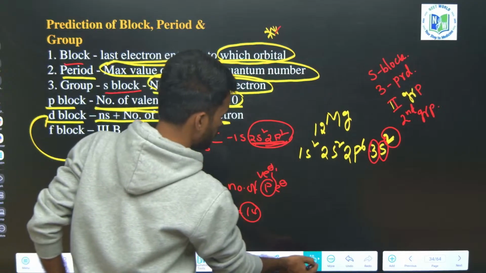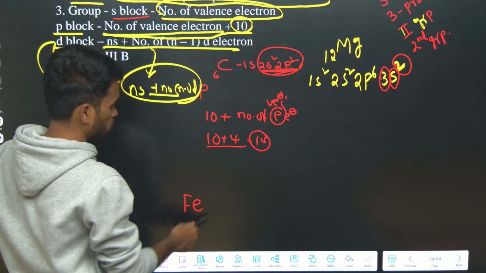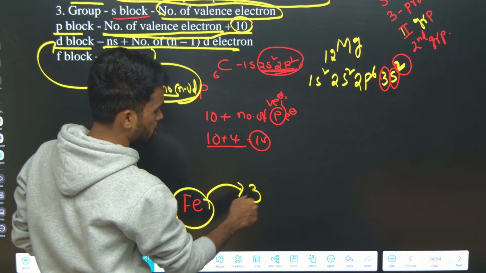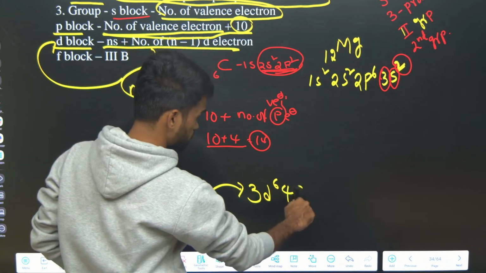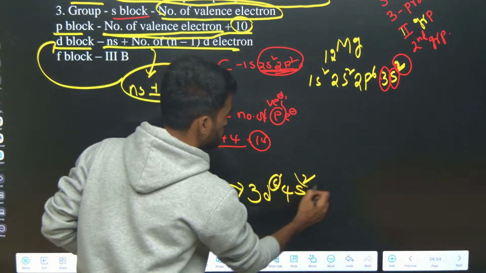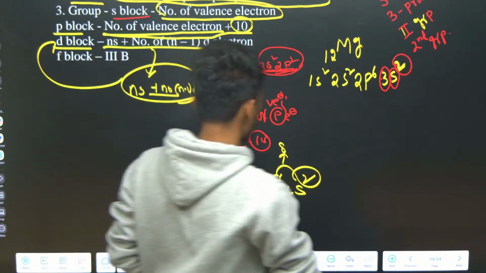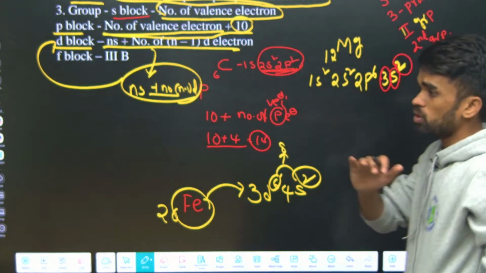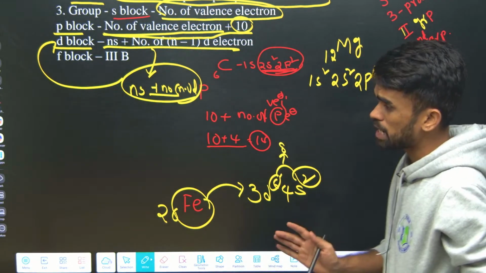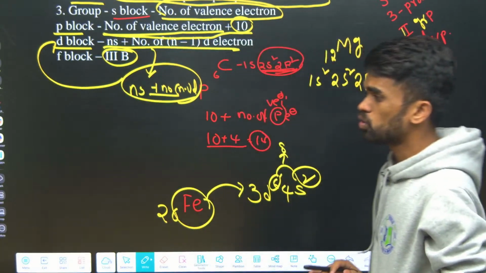For example, I am giving you iron. See, there is a question on this. Its atomic number is 26 and its valence electronic configuration is 3d6 4s2. Now what is its group number? Just add these two numbers, so it will be the 8th group element. That's it. For F block, it is fixed as 3B only. There is no change. All the F block elements, lanthanides and actinides, are present in the 3B group, therefore their group number is fixed.